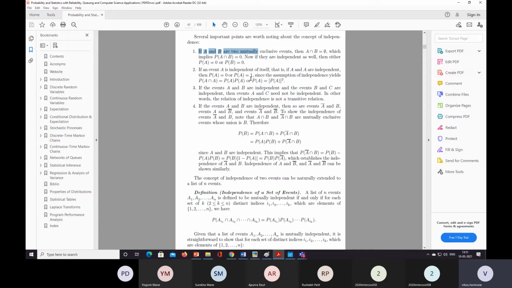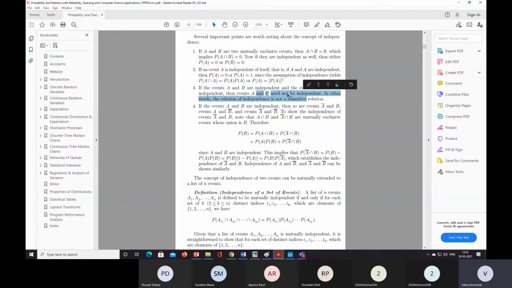Since the assumption of independence yields probability of A intersection A equal to probability of A into probability of A, or probability of A is equal to probability of A square, it is 0 or 1. The third point is: if events A and B are independent and events B and C are independent, then events A and C need not be independent.